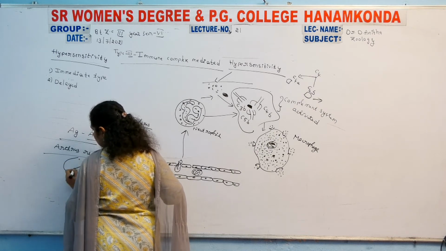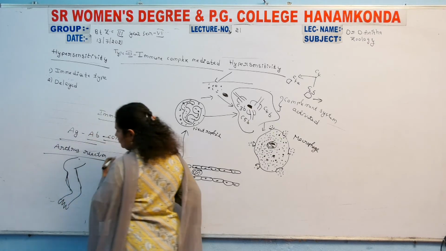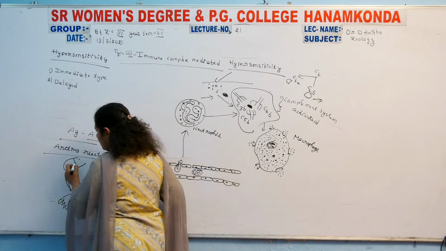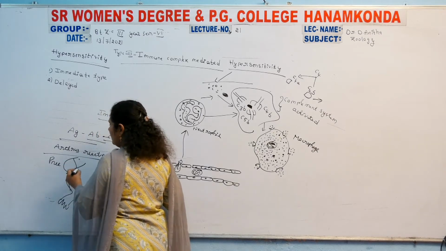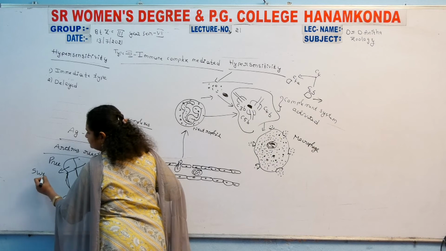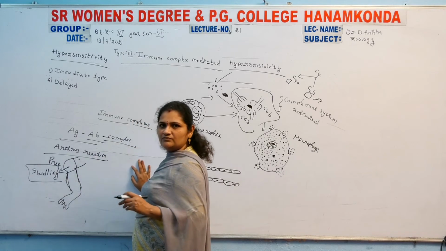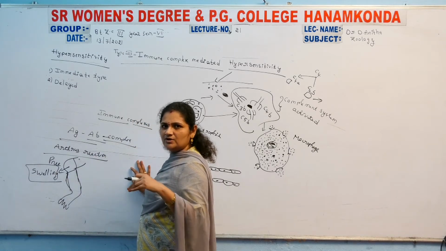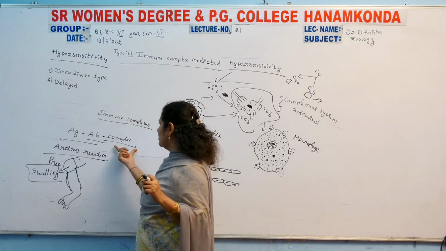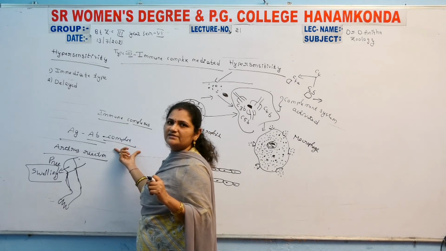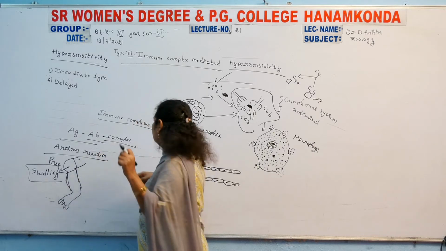See this. This is the leg region, and nearby it is the knee. Swelling occurs there, and the area becomes somewhat reddish in color. The swelling occurs due to the antigen antibody complexes. These antigen antibody complexes become insoluble.